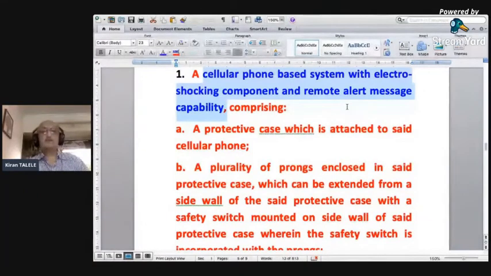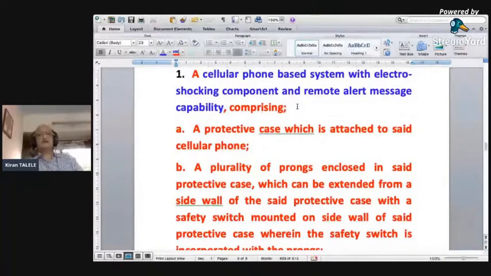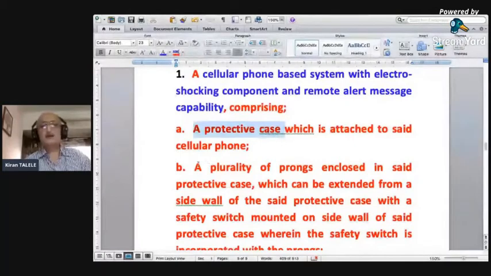capability, comprising; this should be a semicolon. This is the type information, semicolon, comprising. Now these are the elements. A protective case, first element. A plurality of prongs. Prongs are the elements that come out from this mobile device. Plurality means multiple ends, multiple points that come out, enclosed in said protective case, which can be extended from a side wall of the said protective case.